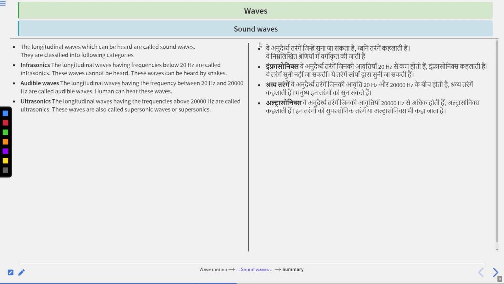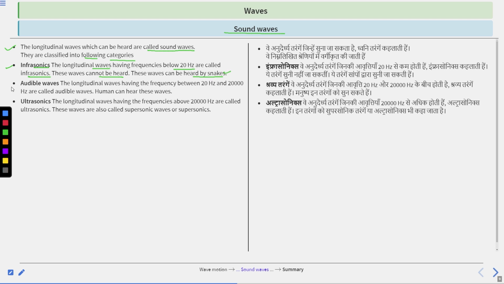Next is sound waves. The longitudinal waves which can be heard are called sound waves. They are classified into the following categories. First is infrasonics. The longitudinal waves having frequencies below 20 Hz are called infrasonics. These waves cannot be heard by humans. They can be heard by snakes and other small animals.